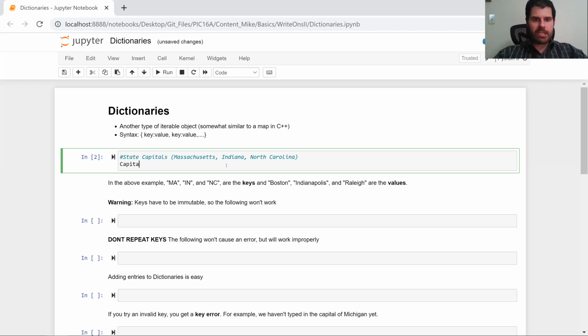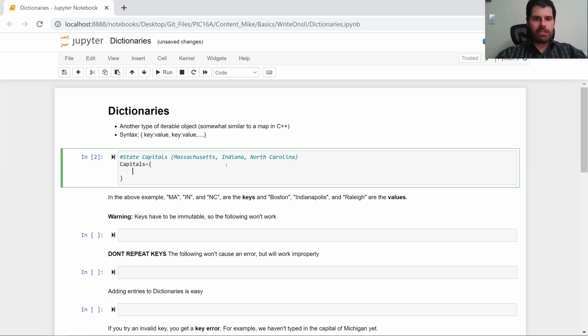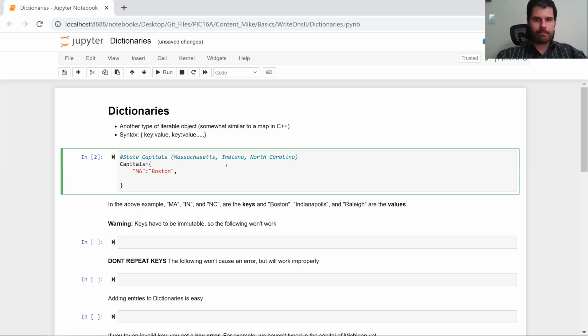So let's first have a dictionary called capitals. And capitals is going to list a bunch of state capitals. So we're going to have MA, Boston, because Boston is the capital of Massachusetts, comma for the next item.